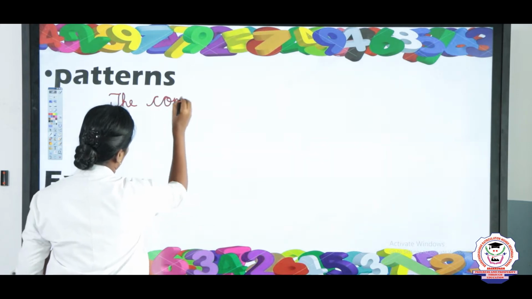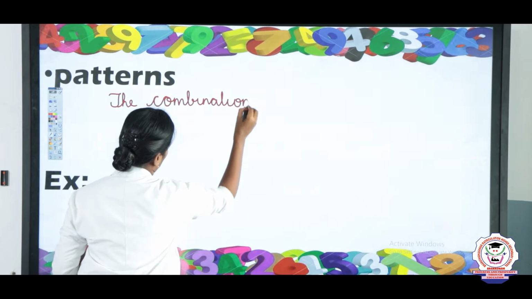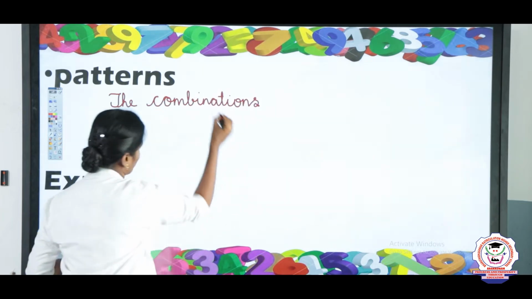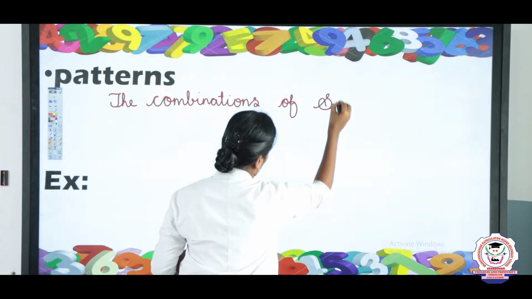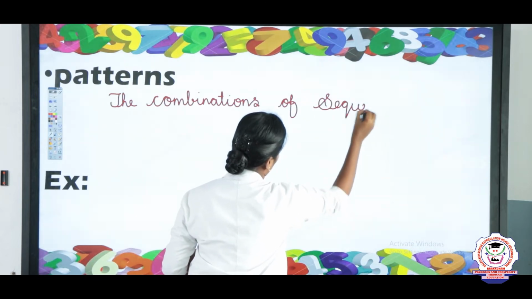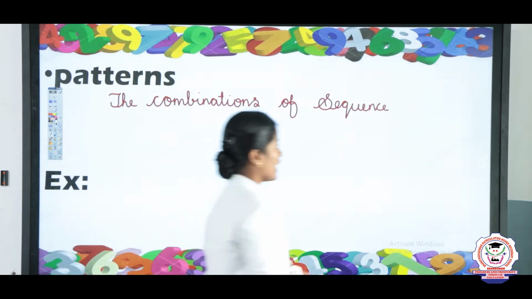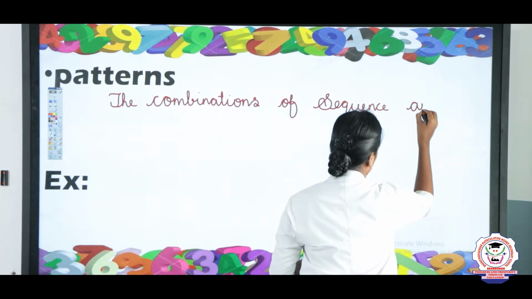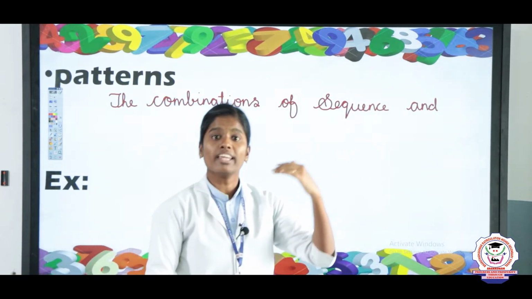combinations of sequence, S-E-Q-U-E-N-C-E. The combination of sequence and series, S-E-R-I-E-S.